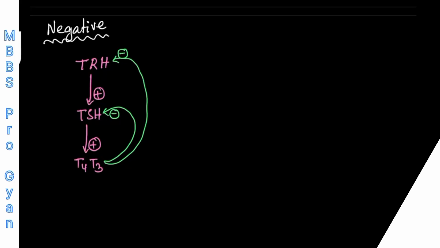So I am not going to go into detail. But under negative feedback control system, you have to understand one important thing, and that is known as the gain of the control system.